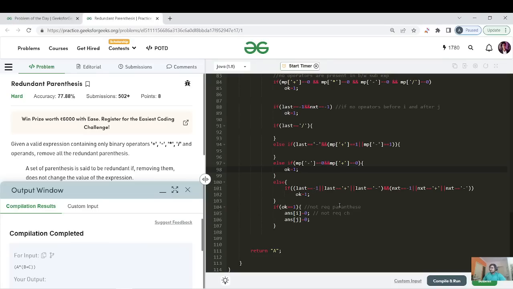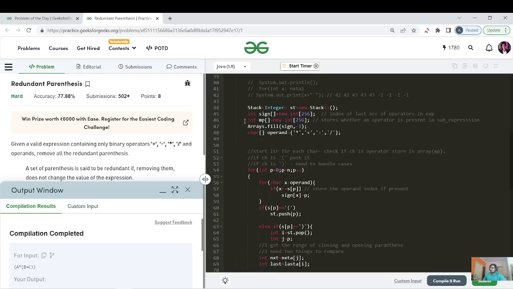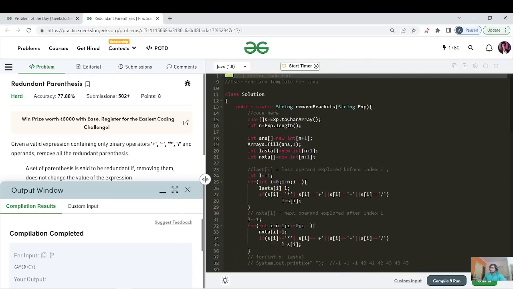Okay, and if it is not required, if we are checking that if it is not required, that is we are pointing it to -1, then update that answer as 0. And answer of i and j is updated as 0. It just simply means that we do not have to consider these indexes which have 0. So we will consider only the indexes which are greater than 0, and that is the reason when we made this answer array at the beginning, we marked it with -1 at all the points.